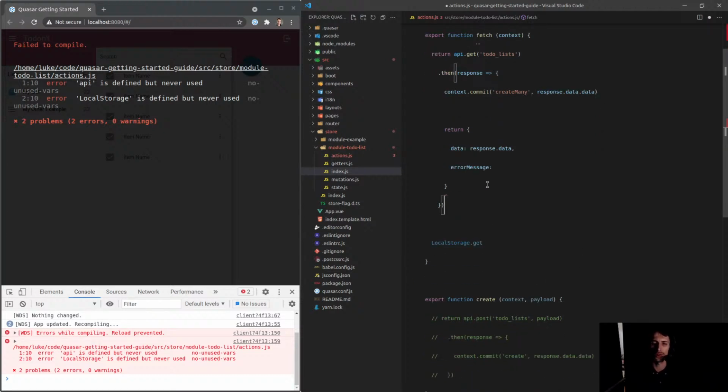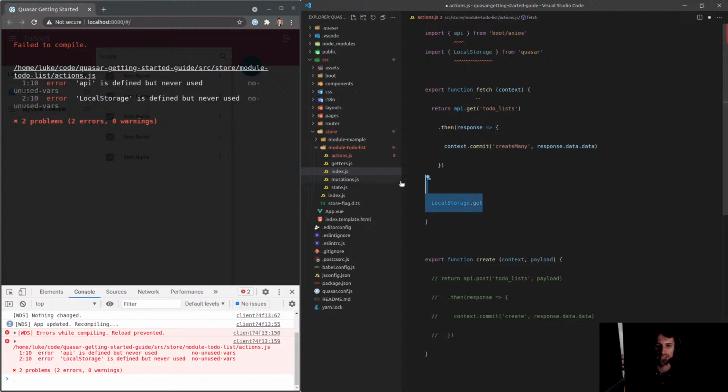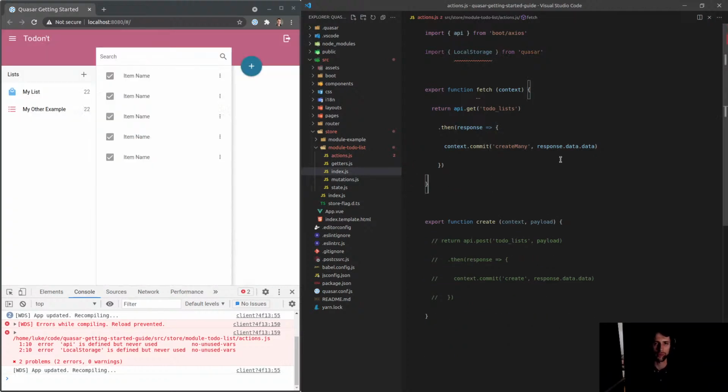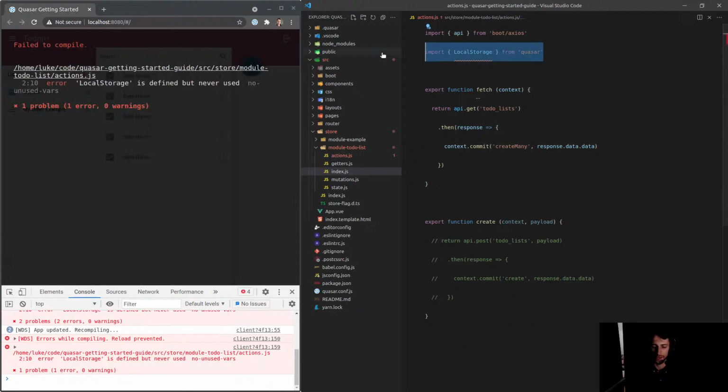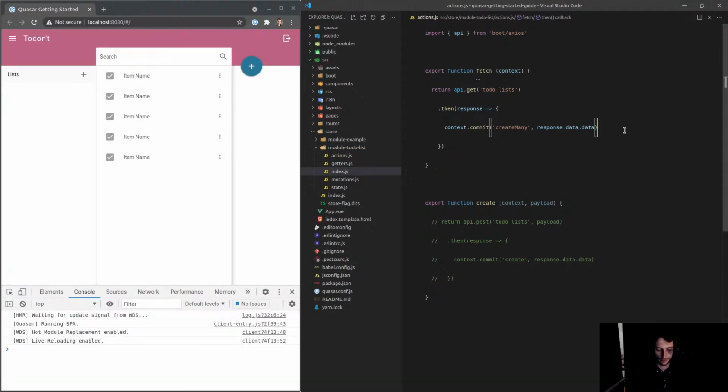What I could do is make the API super specific, so I can then use it across local storage, Firebase, and all the different implementations to make it more pluggable. But this is a beginner series, and I feel like that's just overkill, so I'm actually not going to do that. So there we go. We can scrap that idea, and I'm going to eat some of my rice pudding.